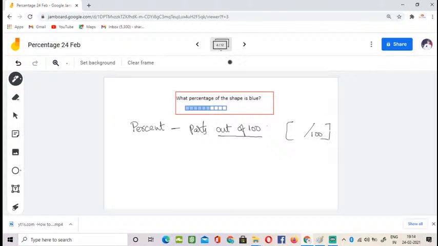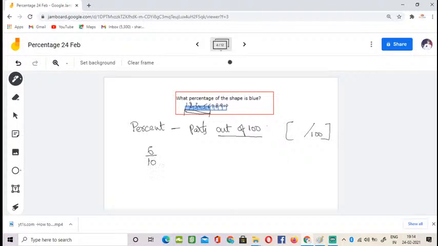But this shape has only 10 sections: 1, 2, 3, 4, 5, 6, 7, 8, 9, 10, out of which 6 are filled with blue. So now we need to write 6 out of 10.